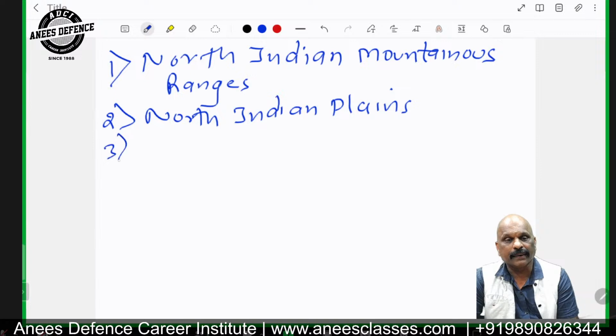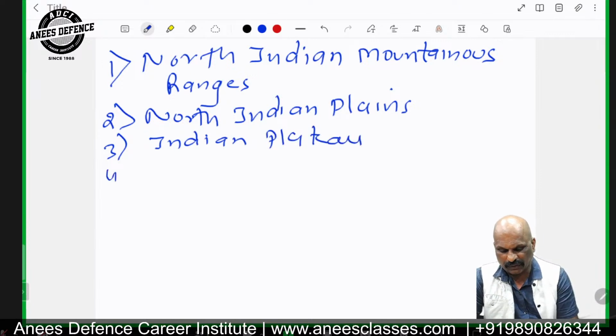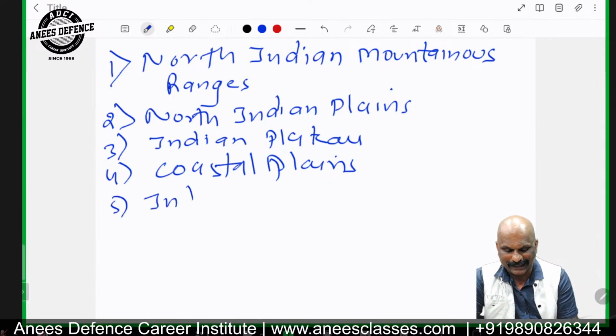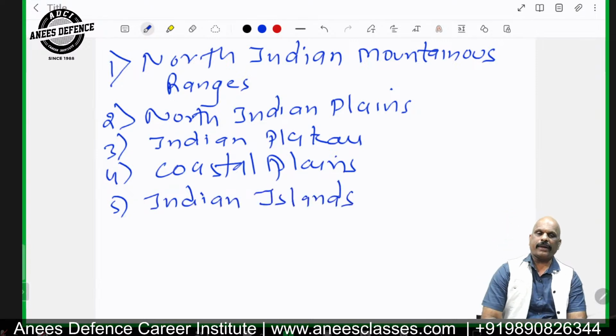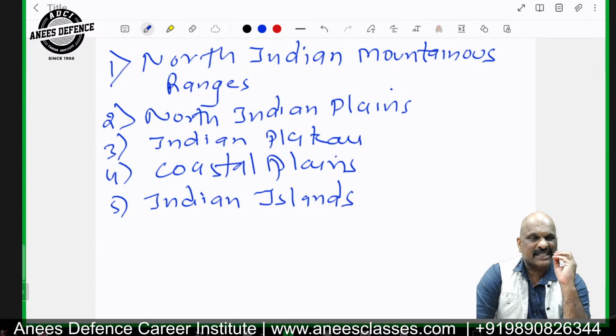Third physical division of India, that is Indian plateau. Indian plateau is the third physical division of India. Fourth physical division of India is coastal plains. Coastal plains, that is the fourth physical division of India. And fifth physical division of India, that is Indian islands.